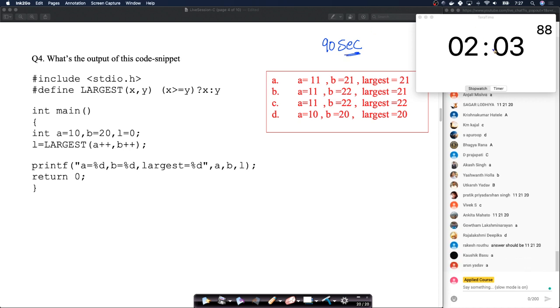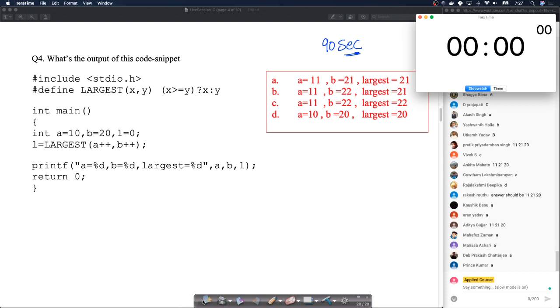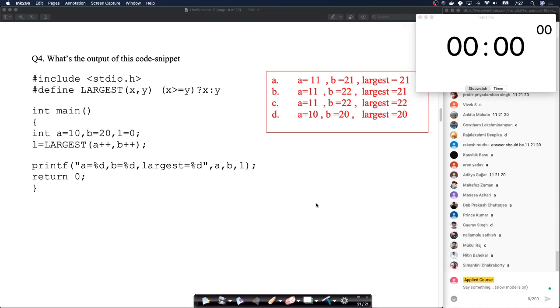Okay, so 2 minutes are up. So let me just pause the timer and get into the solution. This question is all about macros. If you're careful with macros, it's very simple. I see a wide spectrum of answers, but let's try to understand it.